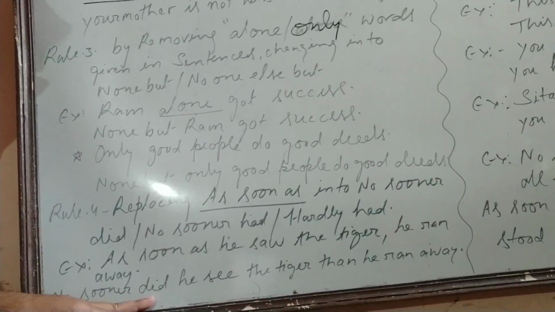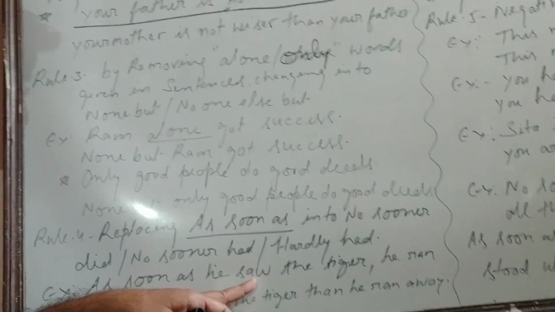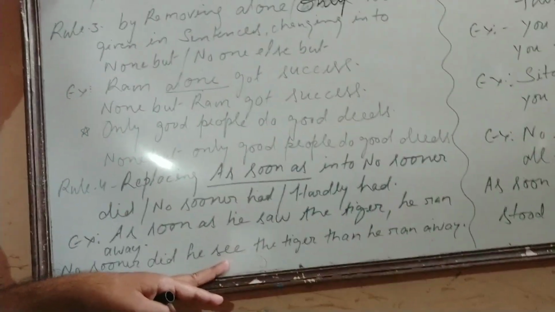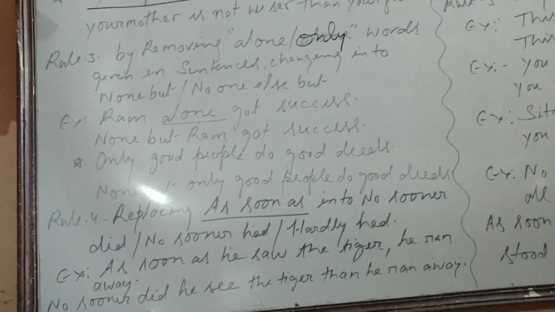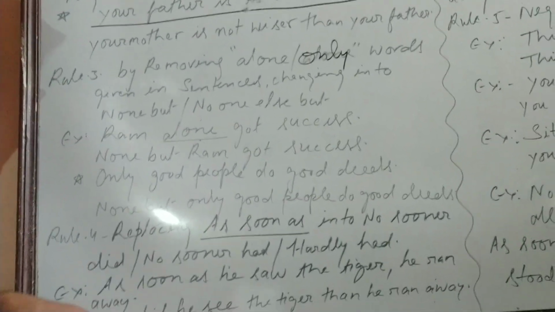No sooner did he see the tiger. Actually, this second form saw we have to change into first form see. Why? Because we have applied no sooner did here, and according to did, we have to use the first form of the verb. So, no sooner did he see the tiger.